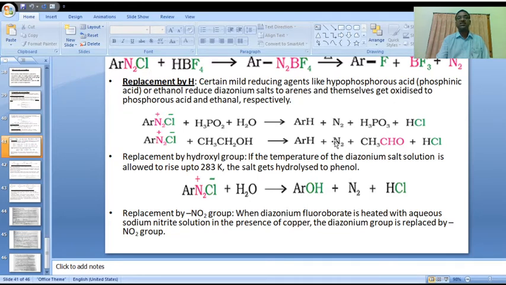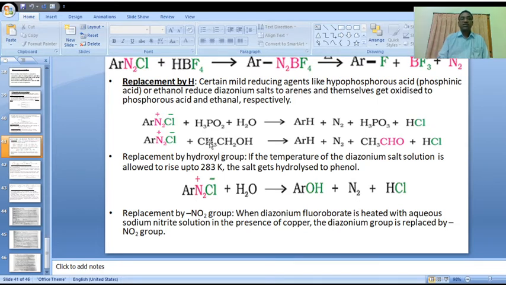Is it clear, all of you? This is about replacement by hydrogen. Here the diazo chloride group in benzene diazonium chloride is replaced by a hydrogen atom,